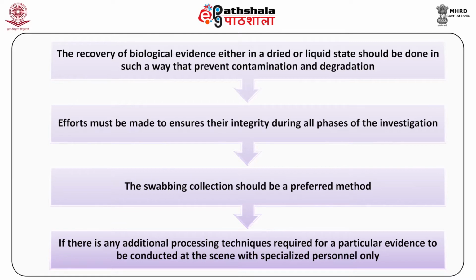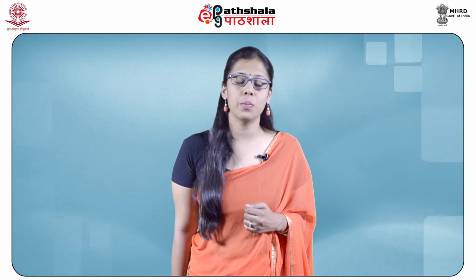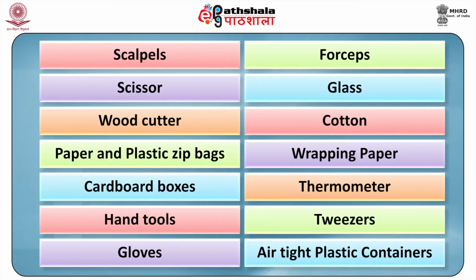The swabbing collection should be the preferred method. If any additional processing techniques are required for a particular evidence to be conducted at the scene, it should be done by a specialized person only. The following items are required while collecting the evidences from the crime scene and victim: forceps, scissor, glass, woodcutter, cotton, paper and plastic bag, wrapping paper, cardboard boxes, thermometer, hand tools, tweezer, gloves, airtight plastic containers.